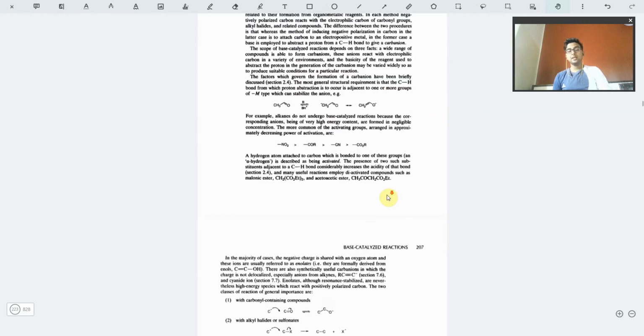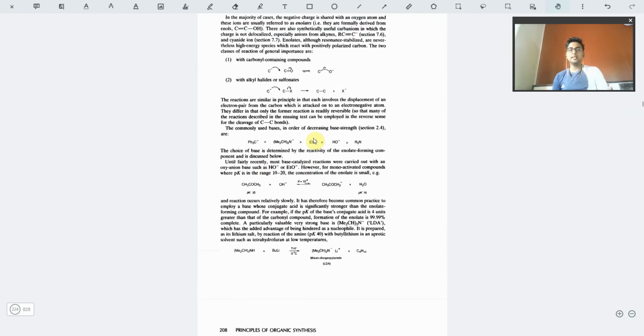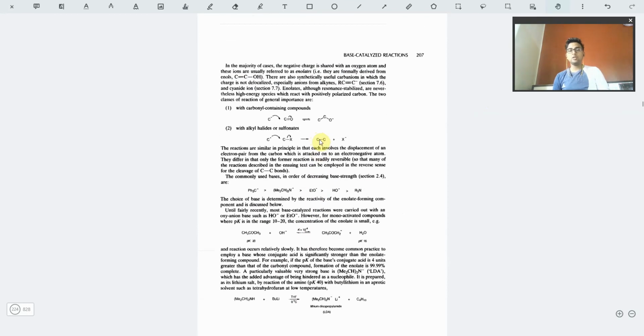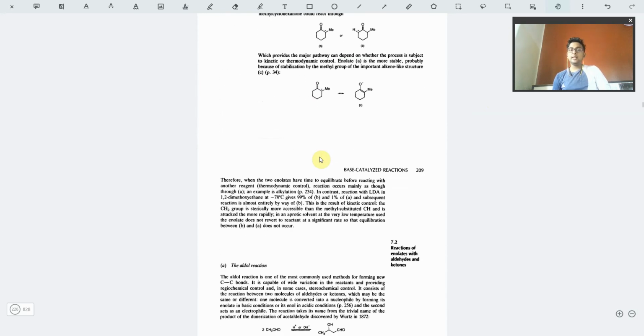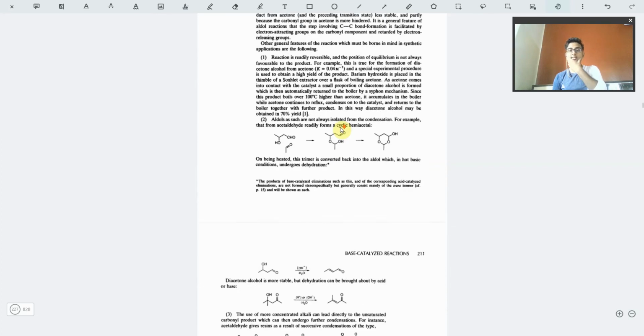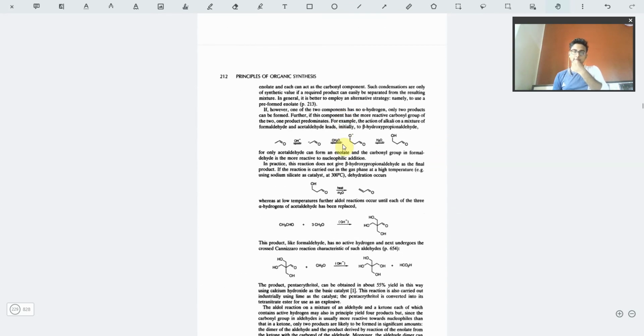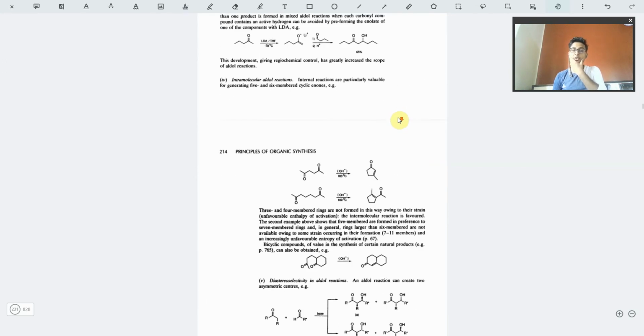You can see that at each and every pH, at each and every equilibrium constant value, what will be the kind of reaction that is occurring. How will the enolate look, what will the reaction be like in the presence of a strong base or a weak base. There are many huge famous reactions explained in this video.